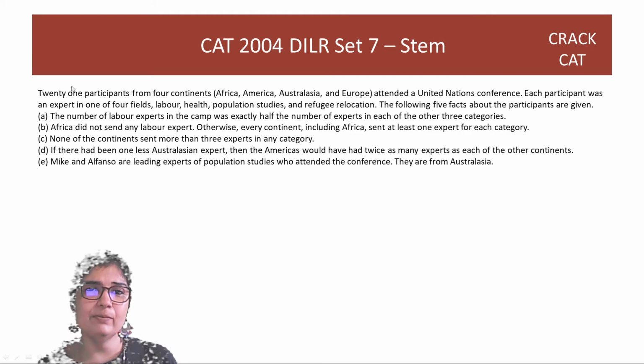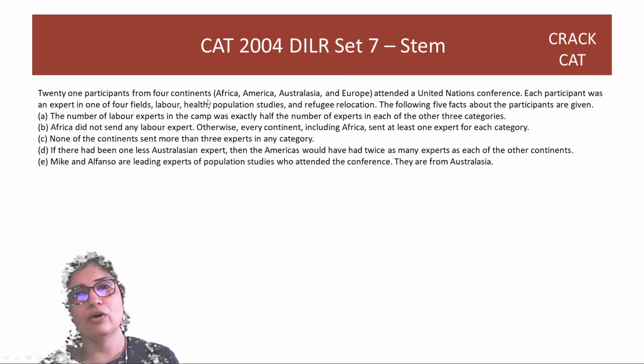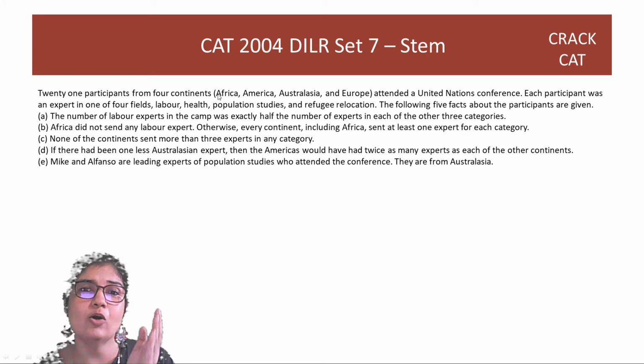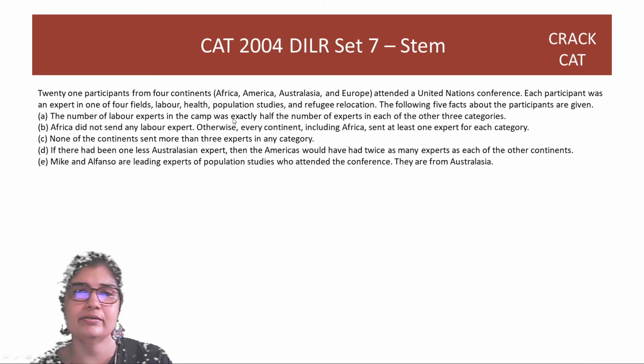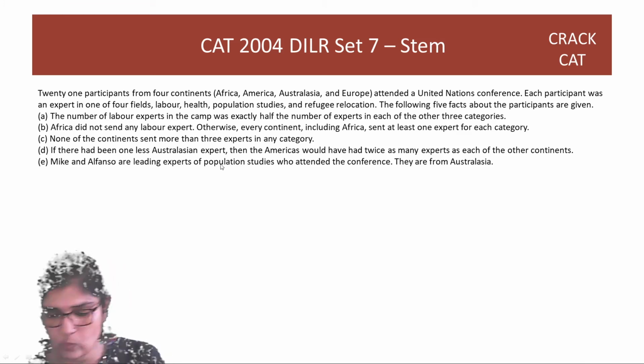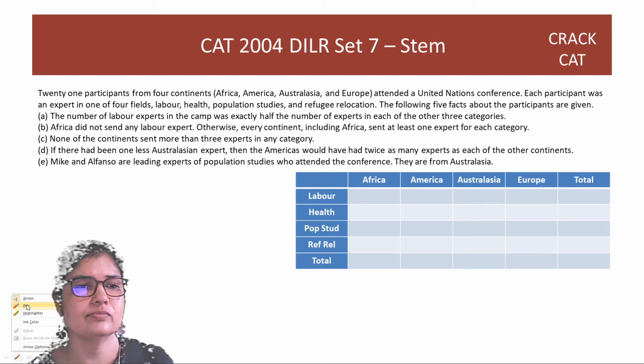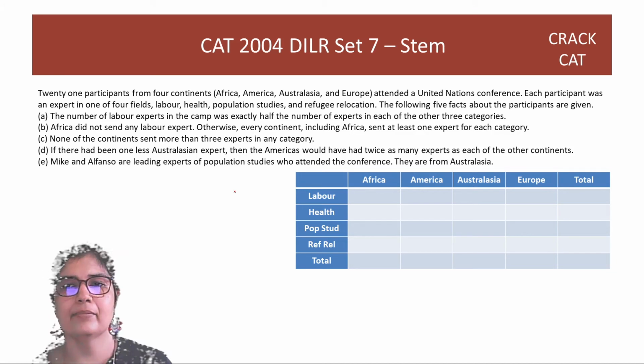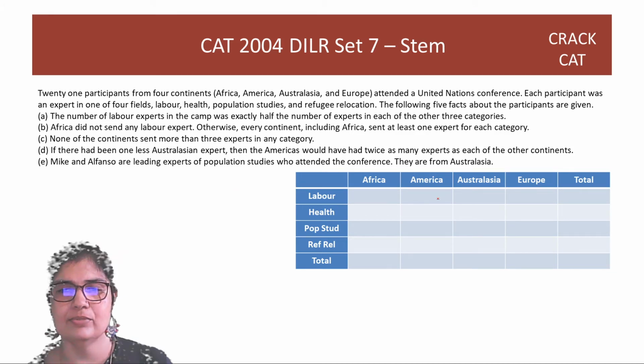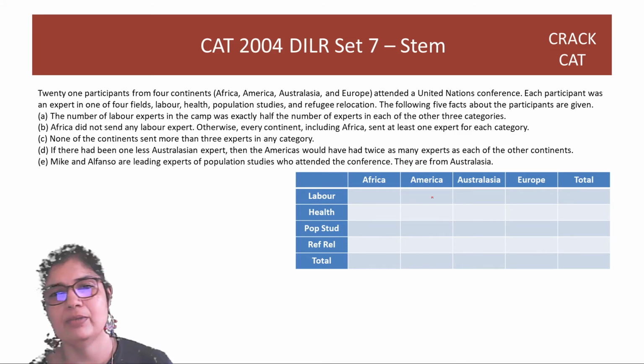So you have 21 people from 4 continents, right? So I can break up the 21 people according to continents. I can also break them up according to the expert region. So it's better to work with a 2 by 2 table, right? So I've already got the table here. Now we can just fill up these numbers: how many people from Africa have participated for labor, how many for America, right? We know that totally there are 21 participants. So this number is 21.